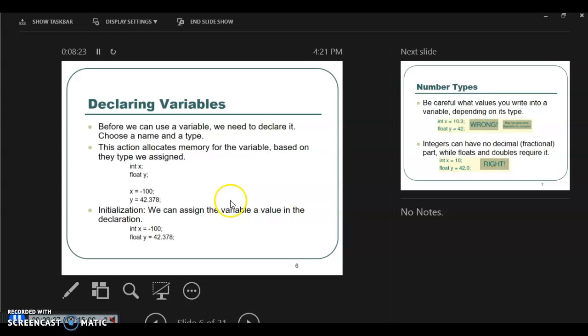So there is no exact location to put this declaration. It's just that you have to declare the integer before you use it. If you declare it here, you cannot use b here. So this is not right. You have to declare first, then only you can use it. If not, most compilers will complain. There might be compilers which do not. So before you use a variable, we have to declare it, choose a name and a type.